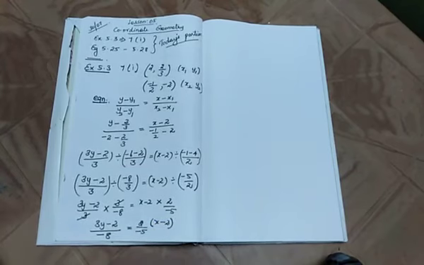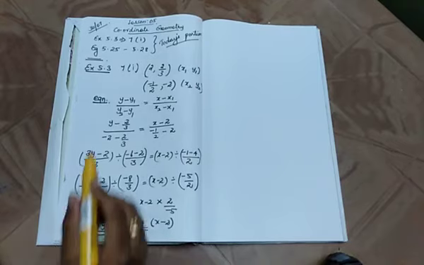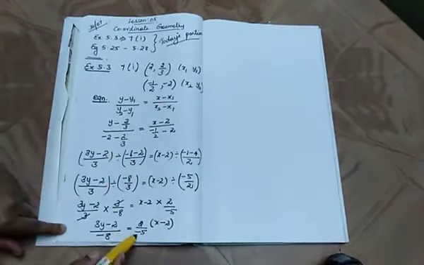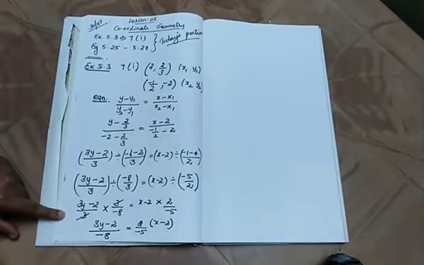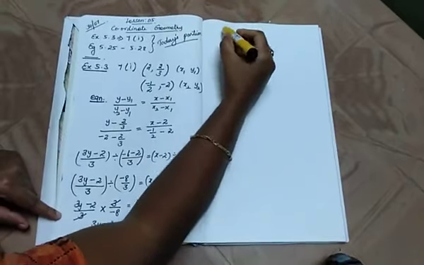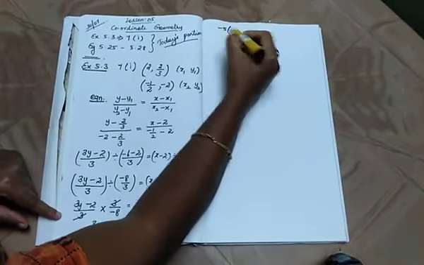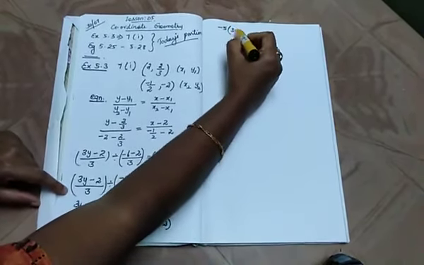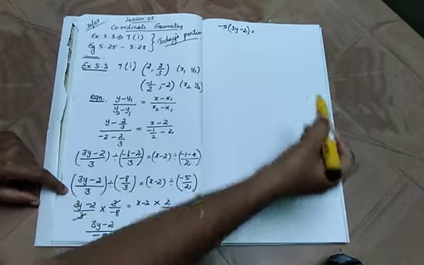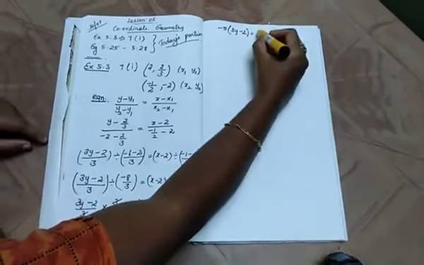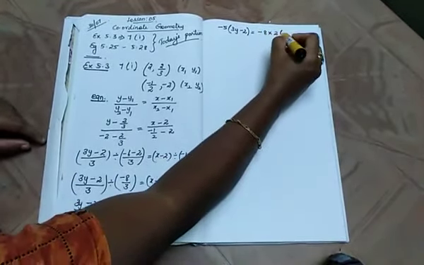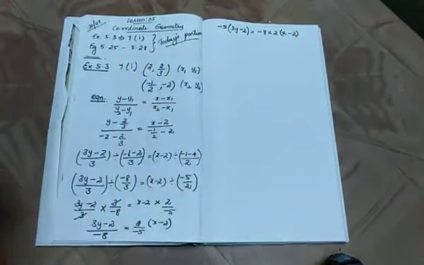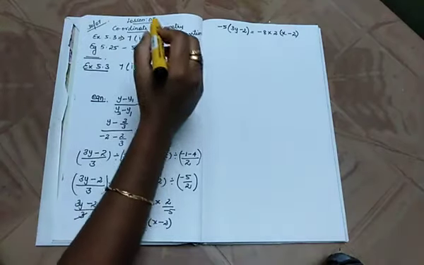Now just cross multiplying. Cross multiplying means minus 5 will come here and minus 8 will go there. So what we will get, minus 5 into (3y minus 2) is equal to minus 8 into, already 2 is there, (x minus 2).